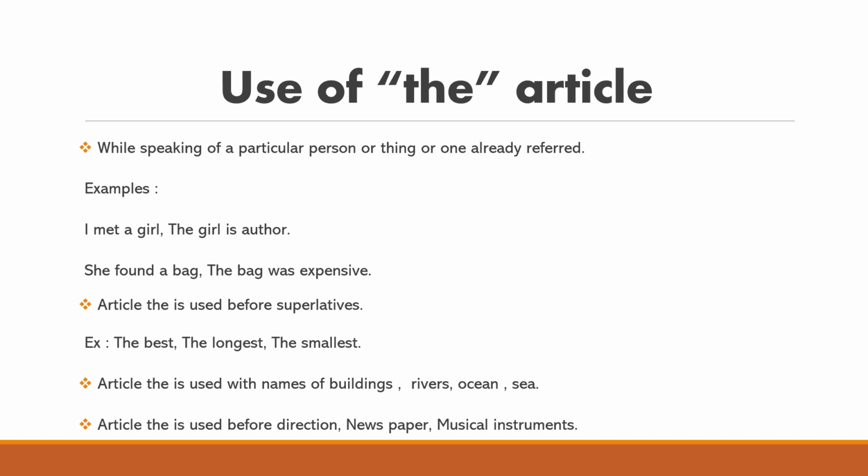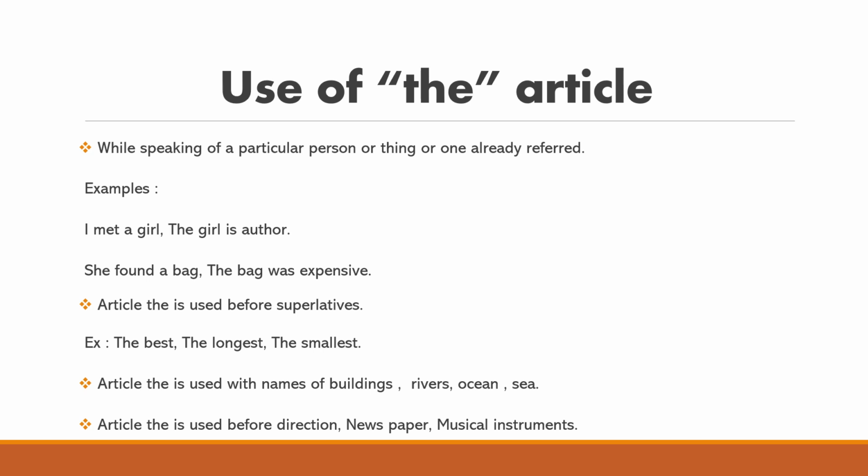Now coming to the third point. Here what is the third point? Article the is used with names of buildings, rivers, oceans, seas. Any building names, for that we use the. For names of rivers like Ganga, Indus, Narmada, we use the. For the Indian Ocean, Pacific Ocean, we say the Indian Ocean, the Pacific Ocean. And seas like Arabian Sea, we say the Arabian Sea, the Andaman Sea, right?